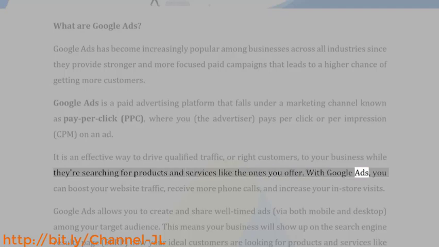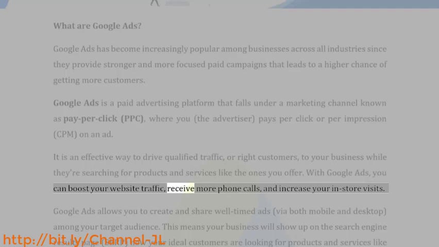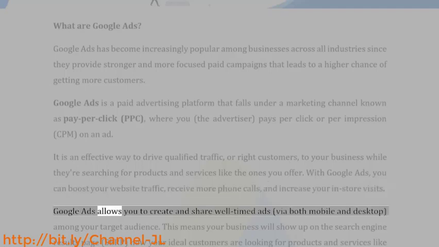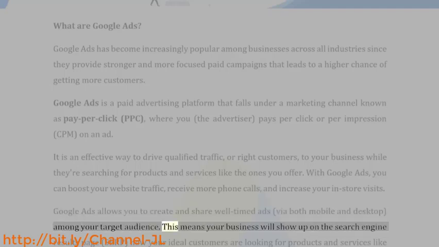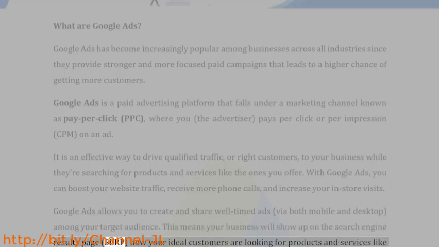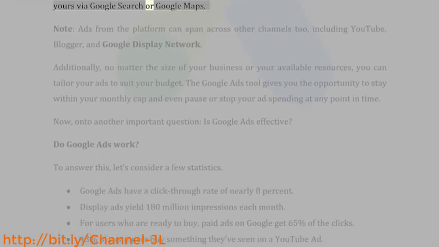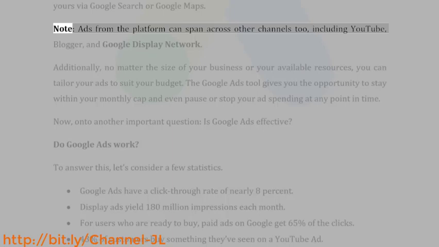With Google Ads, you can boost your website traffic, receive more phone calls, and increase your in-store visits. Google Ads allows you to create and share well-timed ads, via both mobile and desktop, among your target audience. This means your business will show up on the search engine results page, SERP. Now your ideal customers are looking for products and services like yours via Google Search or Google Maps. Note, ads from the platform can span across other channels too, including YouTube, Blogger, and Google Display Network.